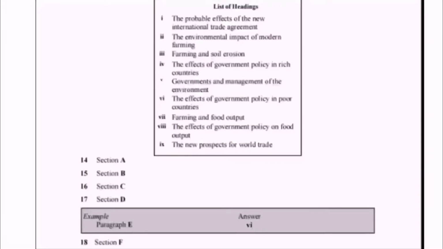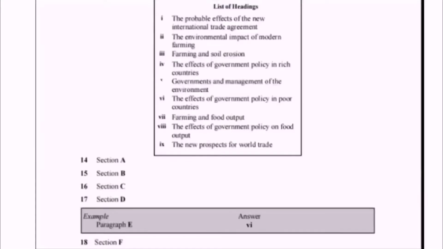We have to find a paragraph in which government policies are described. Rich countries are the keywords. Heading number 5, governments and management of environment. Government is the keyword and management is a keyword. So we have to find any paragraph in which government strategies are described related to the management of environment.